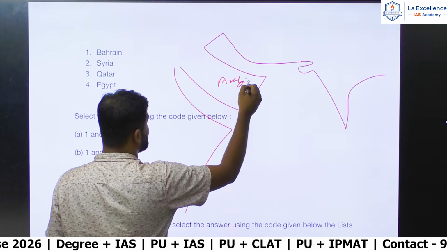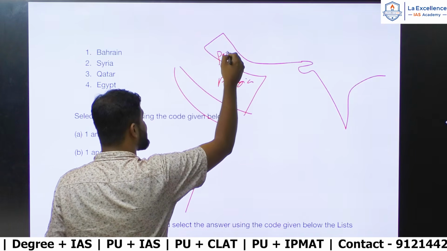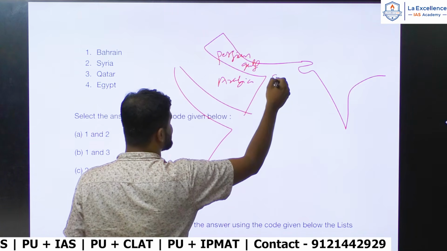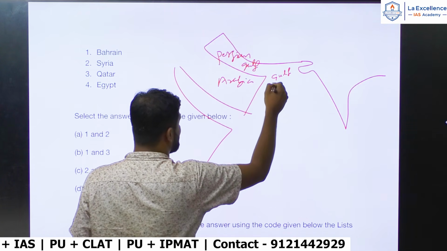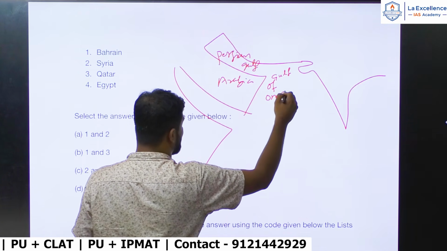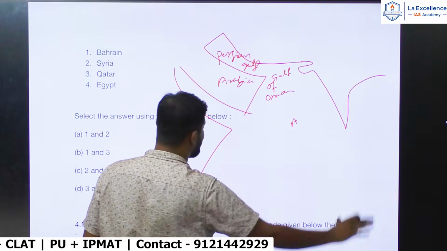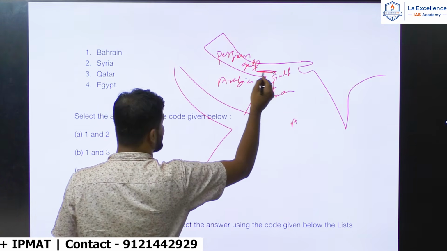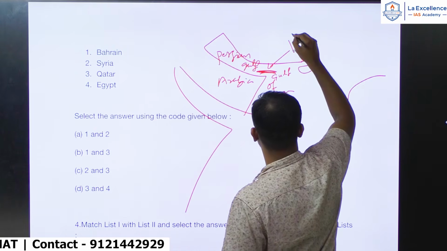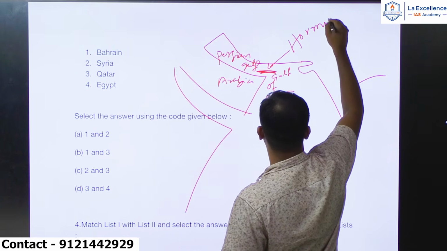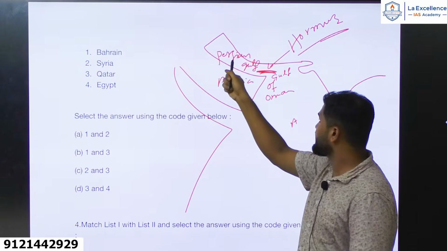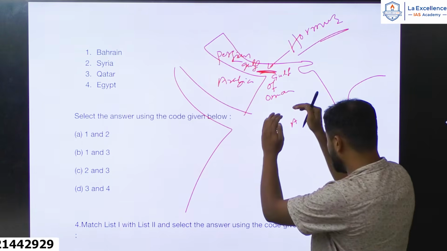So this is the Arabian Peninsula. This is the Persian Gulf, and there is the Gulf of Oman. This is the Arabian Sea and the wider Indian Ocean. And the Strait of Hormuz must be situated here. You can see here the Strait of Hormuz; it connects the Persian Gulf to the Gulf of Oman and the wider